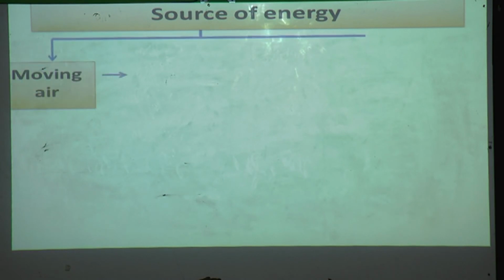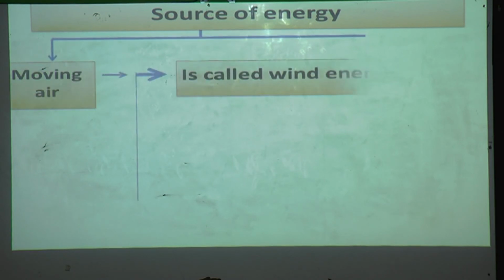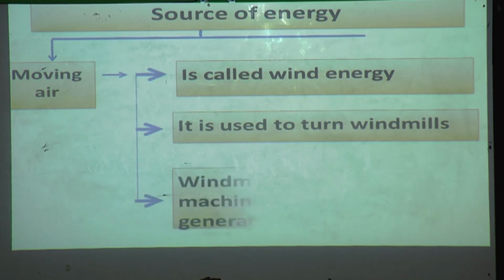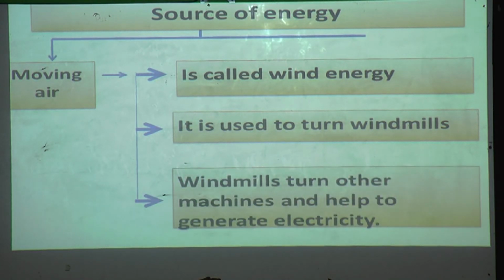Next, moving air. It is called wind energy. It is used to turn windmills. Windmills turn other machines and help to generate electricity. Yes, with the help of moving air we can generate electricity with the help of windmills.